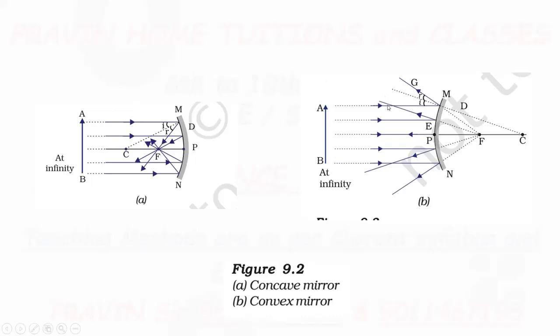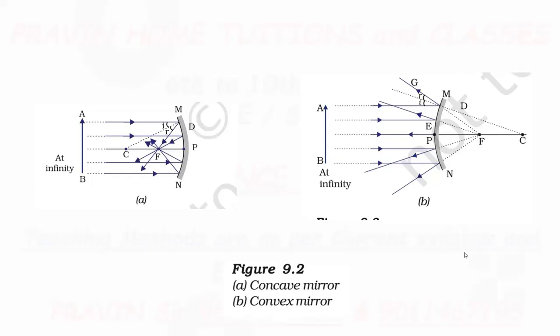Here, when a ray falls, it gets reflected, and after reflection these rays diverge. So we can say the convex mirror is divergent in nature.